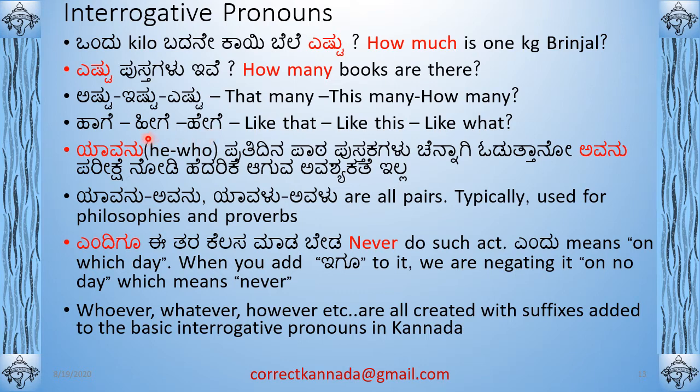You do the cooking and show them, hige aduge maduvudu. Like this only you will do the cooking. So that will be hige. So hege question can be answered with hige or hage. Ishtu question can be answered with ishtu or ashtu. But they can be used on their own itself. That's what I mean. So then they have their corresponding meanings.